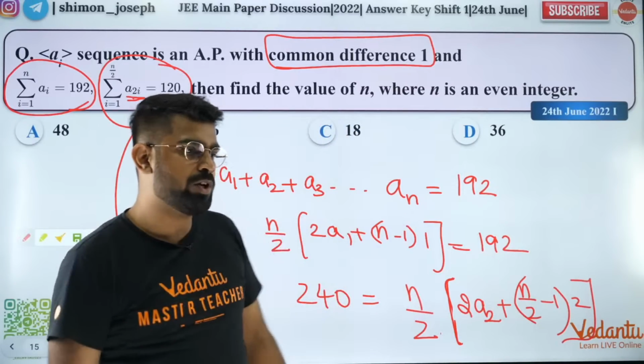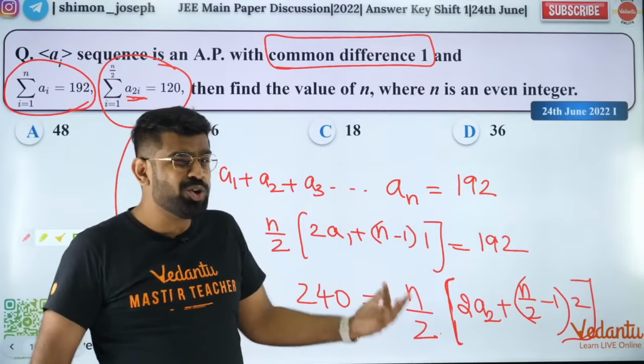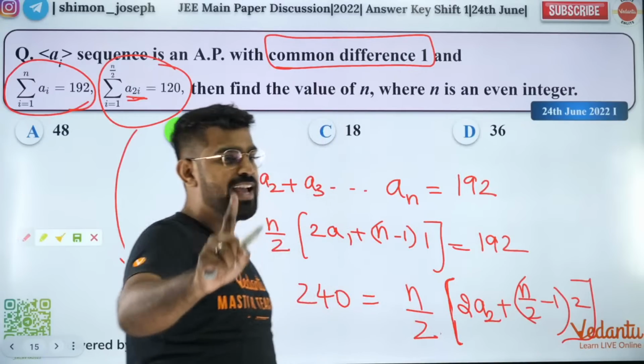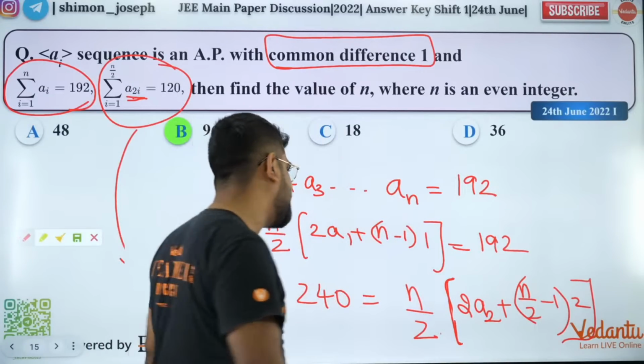Okay. Because n by 2 terms are only there. N by 2 terms are only there. Be careful. Yes. Thank you boys and girls. You are right.